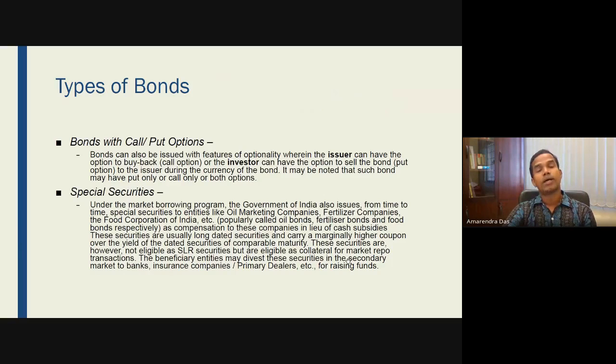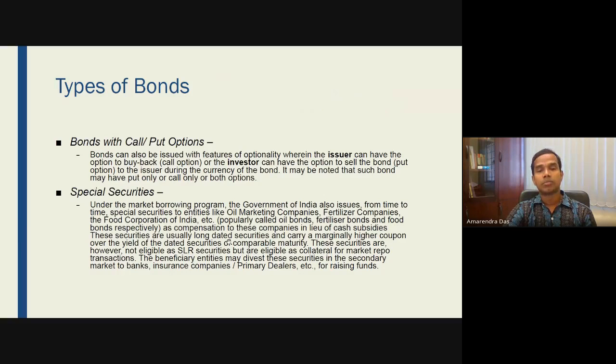Remember, basically all these bonds and treasury bills are bought by the banking sector or the big financial institutions, and when some of the bonds are long term in nature and sometimes they need money, they can always sell it in the market to somebody else.